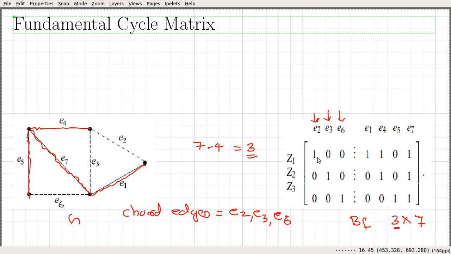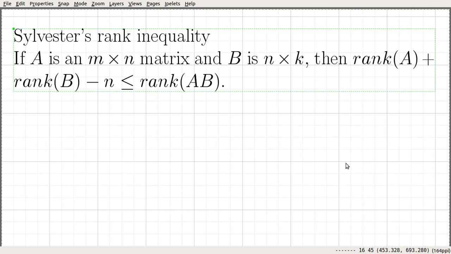Then we rearrange the rows in such a way that we get an identity matrix here.